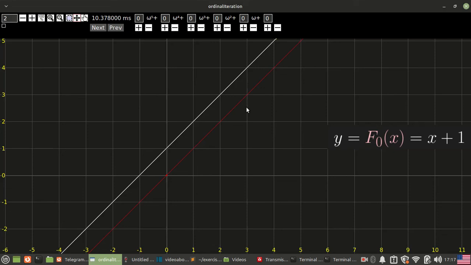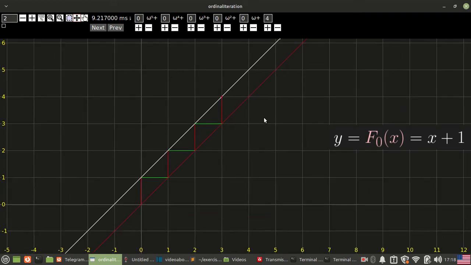Hello everyone. In this video I want to demonstrate the concept of ordinals. Imagine we have this function y equals x plus 1. When we take this function at the point 0 we get 1. We can then iterate this function again: at the point 1 we get 2, and in general when we iterate this function n times starting from 0 we get n, and these iterations grow without a bound.